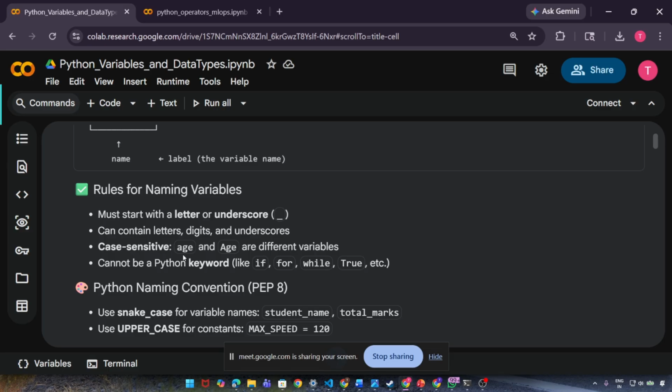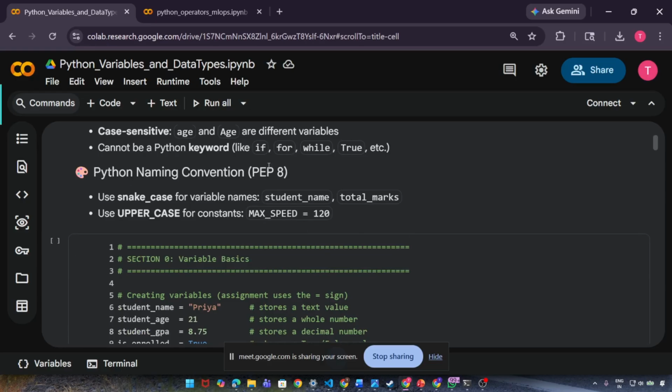Case sensitive means that age in small letters and Age with a capital A are different. Python is case sensitive, and you need to keep that in mind. Then, it cannot be a Python keyword like if, for, while, True, etc. These are Python keywords, so you cannot use these names for your variables because they are already taken by Python.